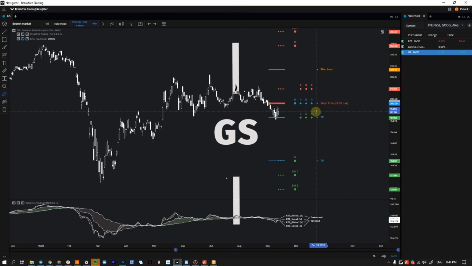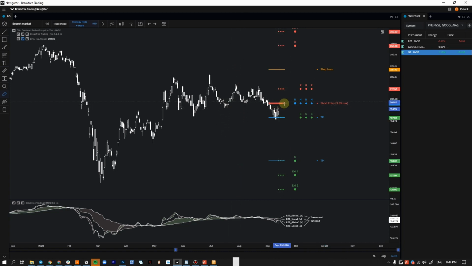Next up, we got GS. So we're just waiting for the entry here on Goldman Sachs. This one almost went up to the entry, but not quite. So we'll see how this opens up next week. So we are going up. We're waiting to retest this level here. Hopefully we can get our entries, and then further down.